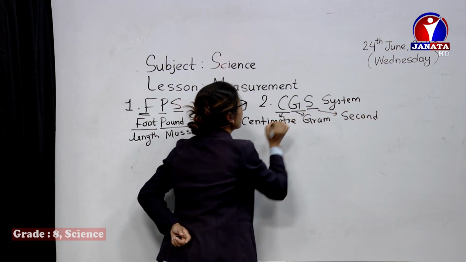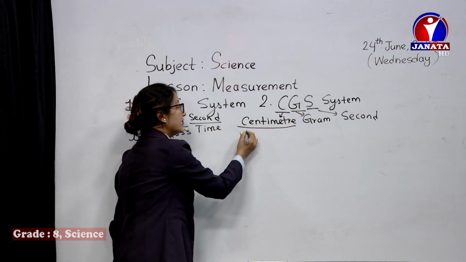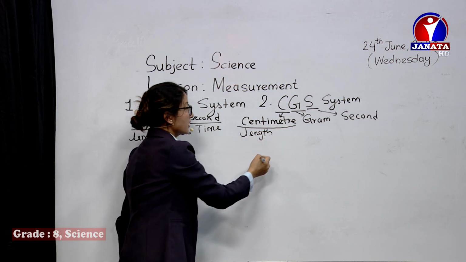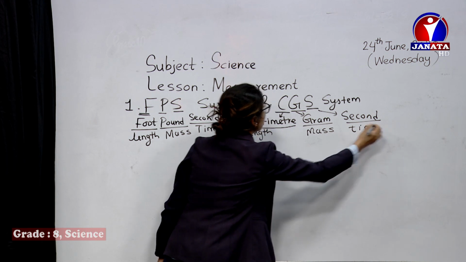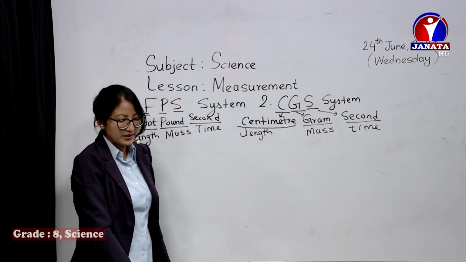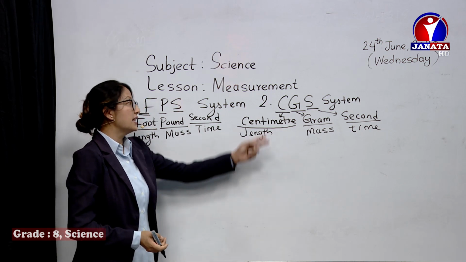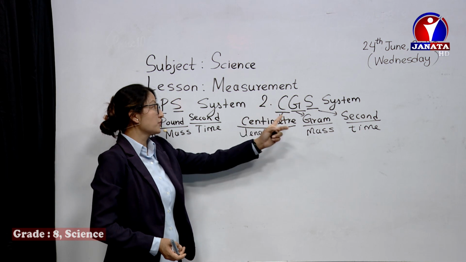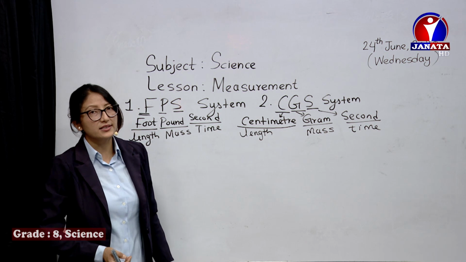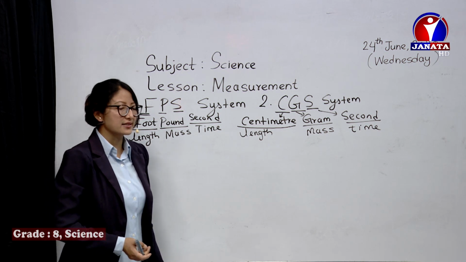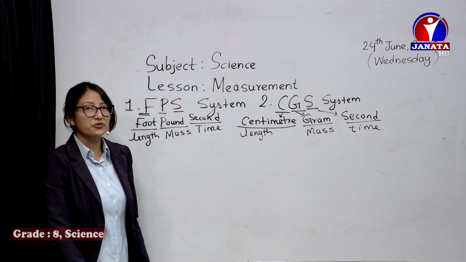The system in which length is measured in centimeter, mass is measured in gram and time is measured in second is called the CGS system of measurement. It is a French system of measurement. You can get the definition in the slides.